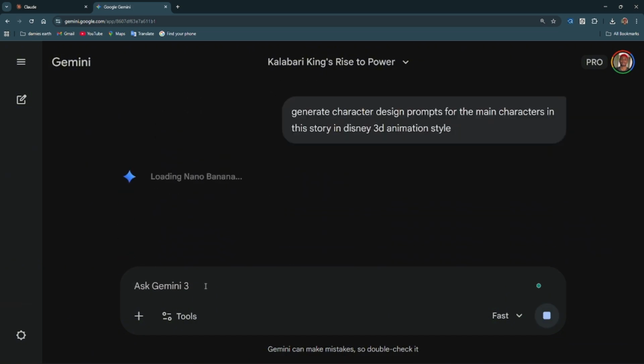We've been using Pixar, but let's do Disney today instead of just typing Pixar.